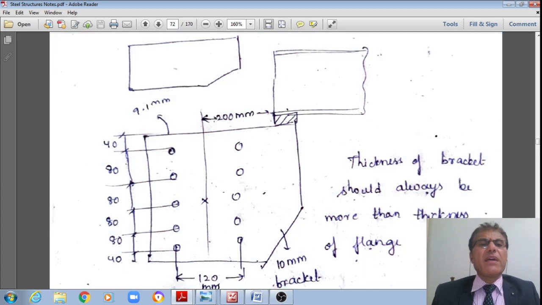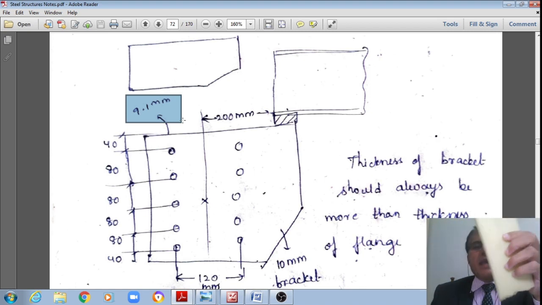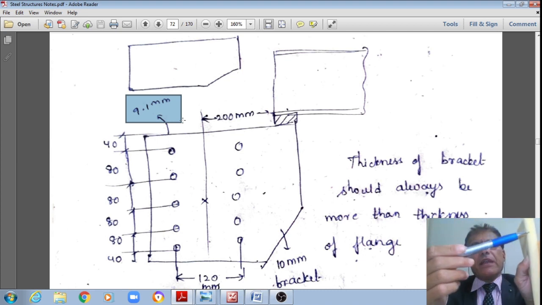And what is also given is that the flange of this column is 9.1 mm, whereas the bracket plate is 10 mm, whereas the flange is just 9.1 mm.